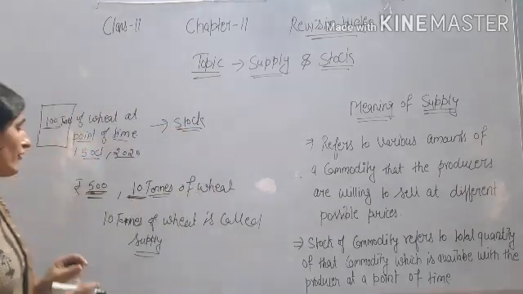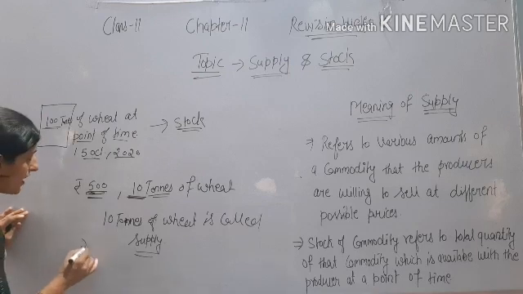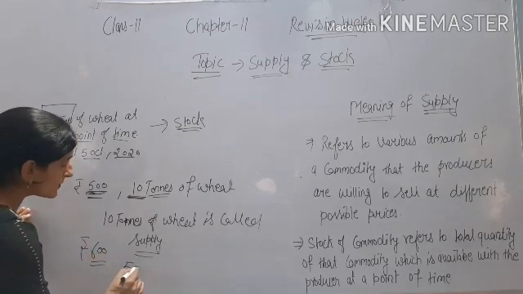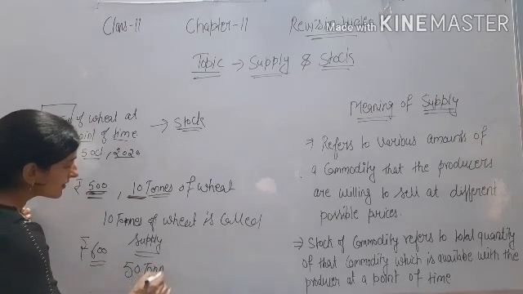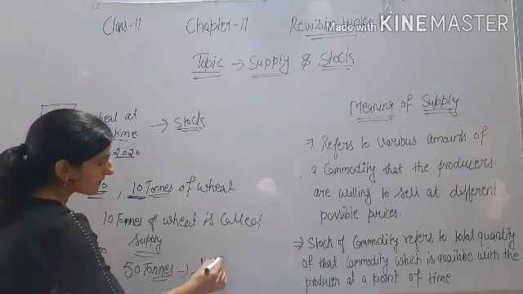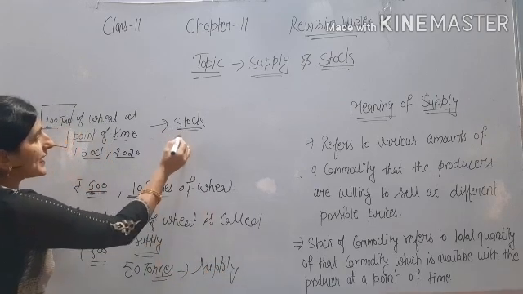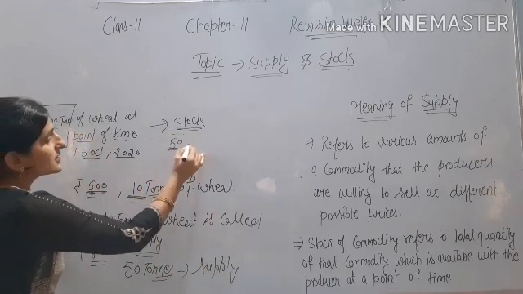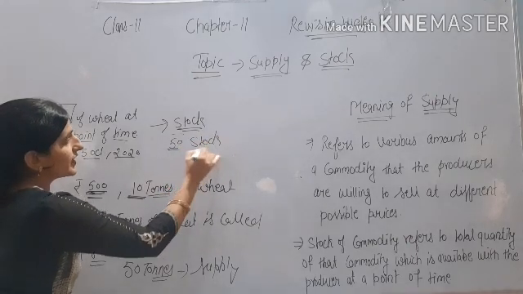Okay, now if the price increases and becomes 600, the producer is willing to supply 50 tons. This is called supply, and the 50 tons remaining with the producer is the stock of the wheat.